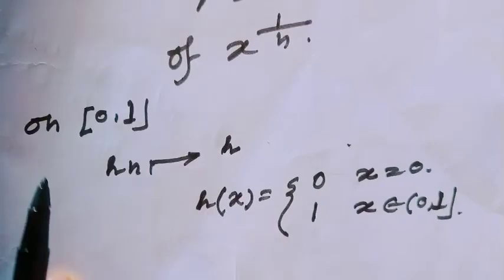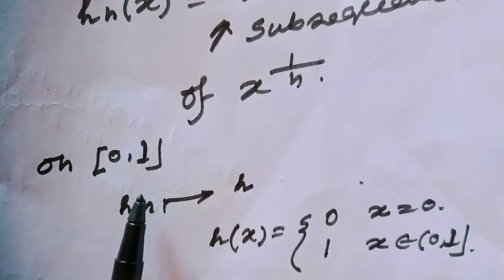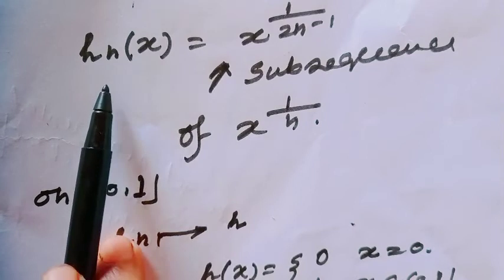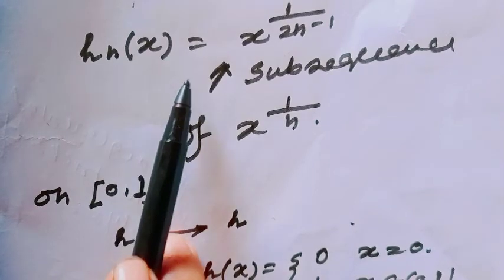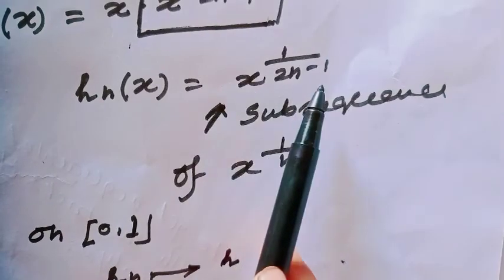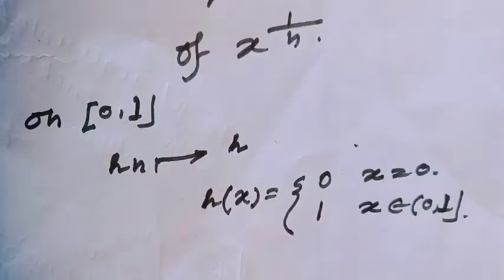Okay? First, consider the closed interval [0,1]. Here, S_n(x) equals x to the power 1 over 2n minus 1.